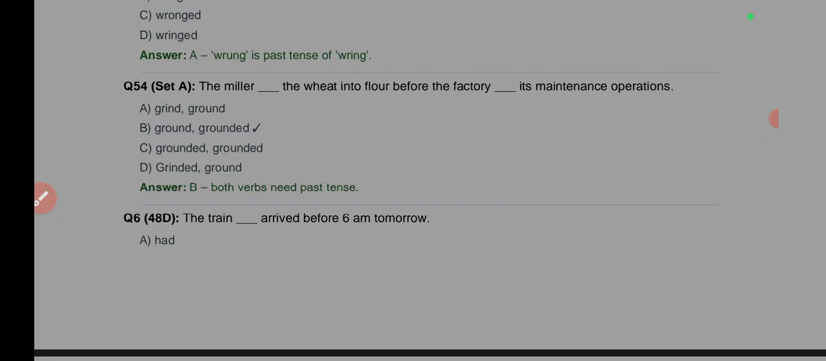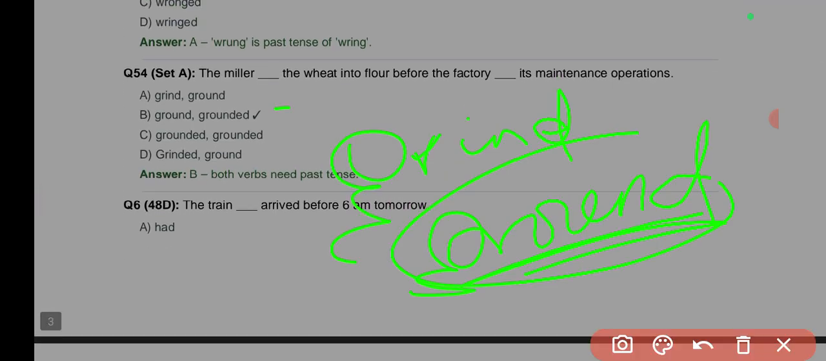The miller dash the wheat into flour. So the miller, what does a miller do? It grinds. But the past tense of grind will be what? Ground. The past tense of grind is ground, not grinded. So the miller ground the wheat into flour before the factory grounded its maintenance operation. So you see, the word ground means two things.